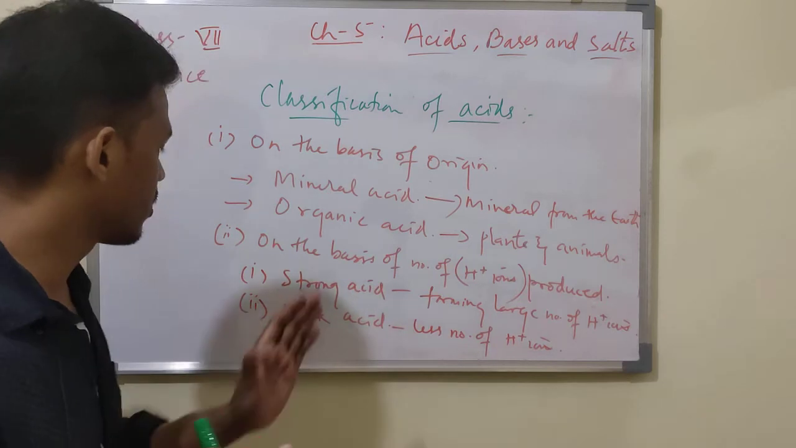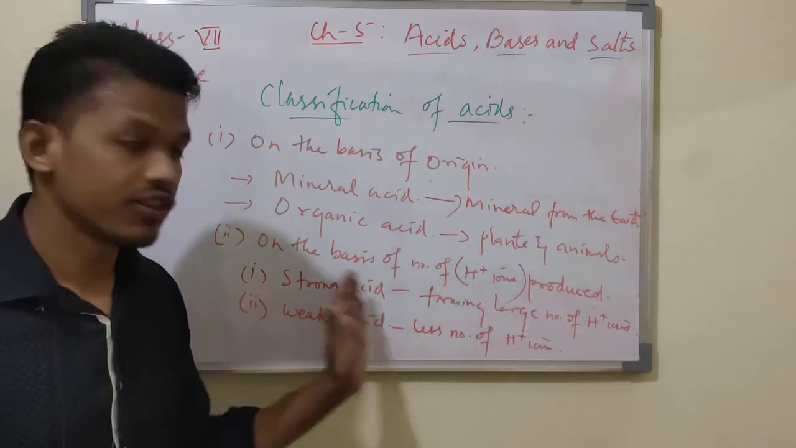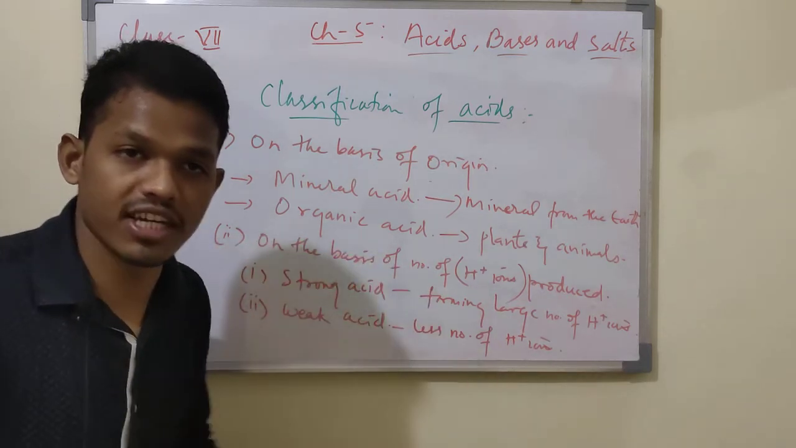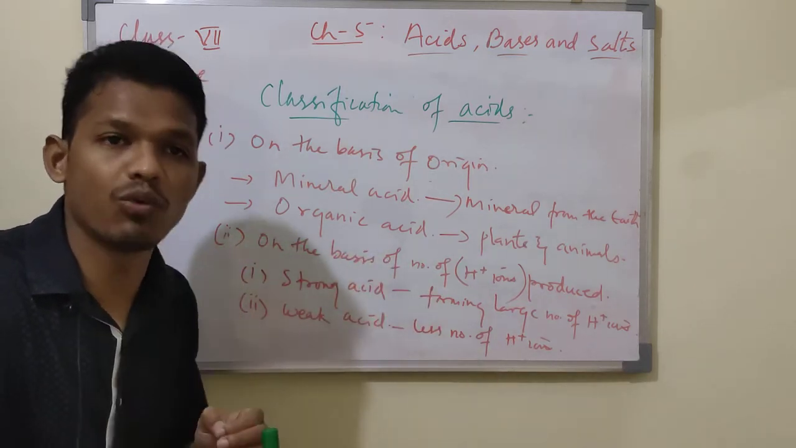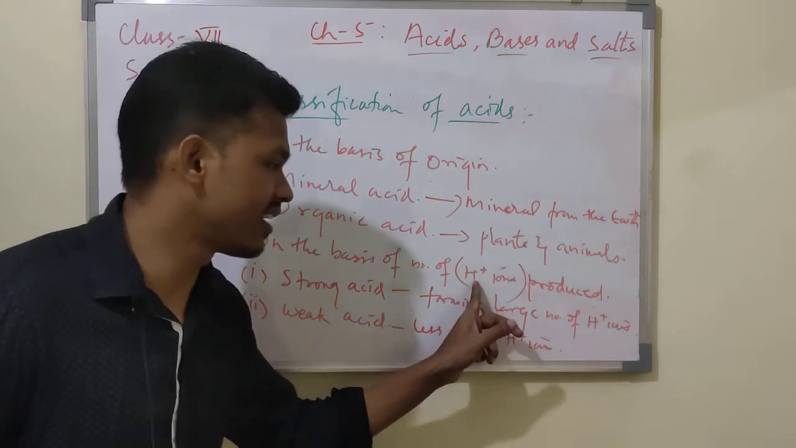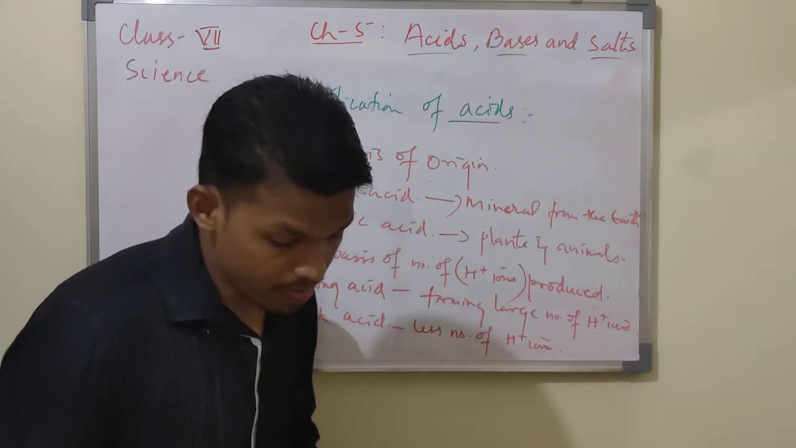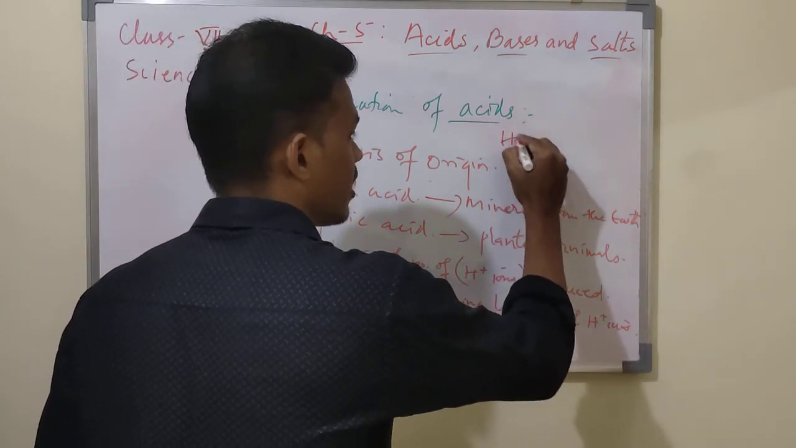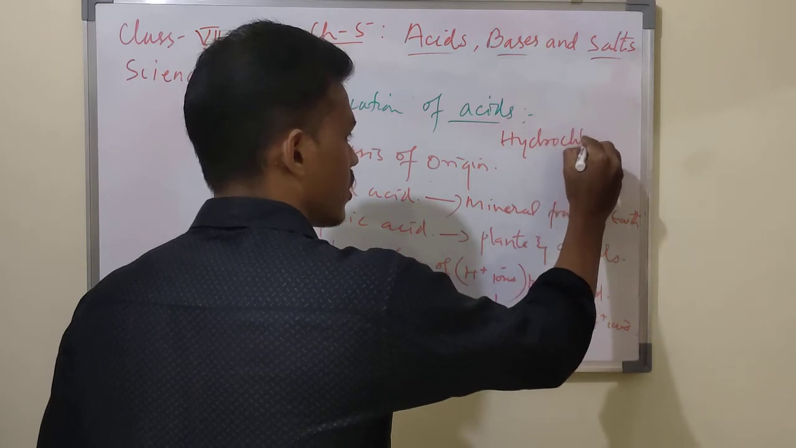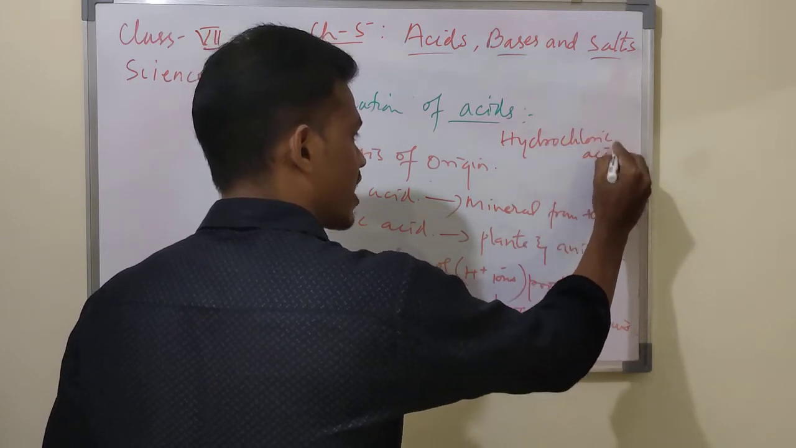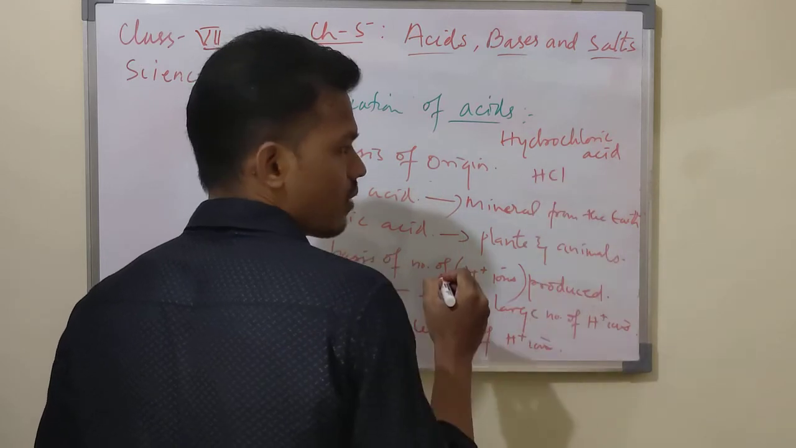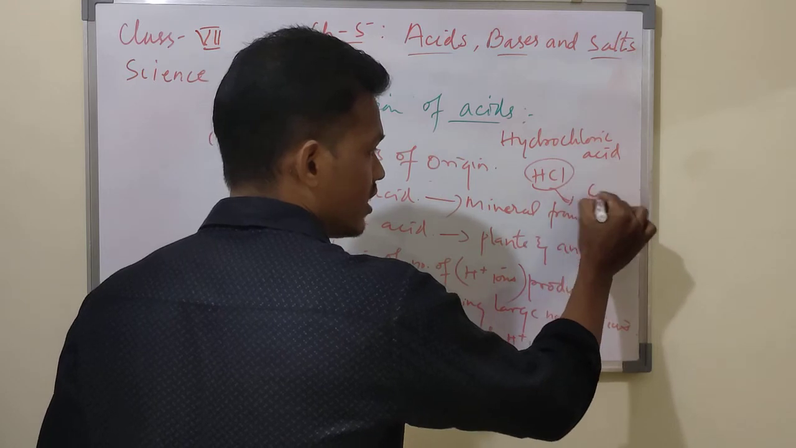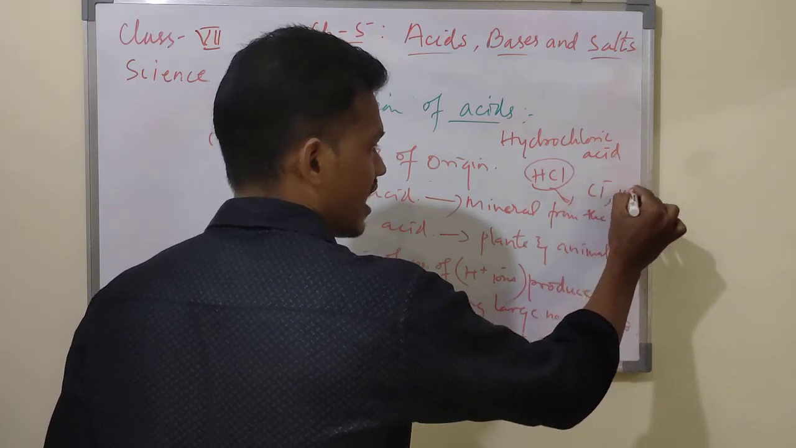I hope you understood that on the basis of the number of H plus ions produced, acids are categorized into two types. Why is it a strong acid? When you dissolve it in water, it dissociates completely and produces a large number of H plus ions. Suppose you take HCl, hydrochloric acid. If this is dissolved in water, it dissociates into Cl minus and H plus ions.